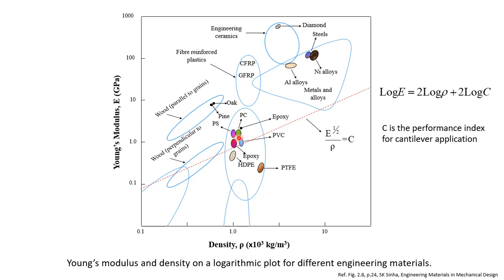However, in order to find the best material out of these materials, we should move this line up slowly without changing its slope. If we draw an imaginary line parallel to this red dotted line, we can see that we can isolate some composites like CFRP, and also some of the ceramics can do a very good job.